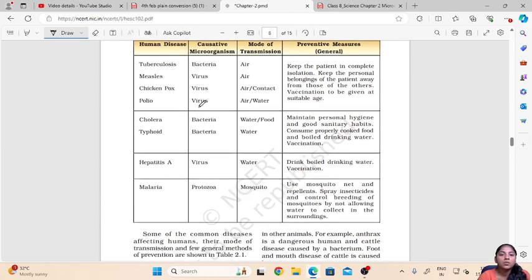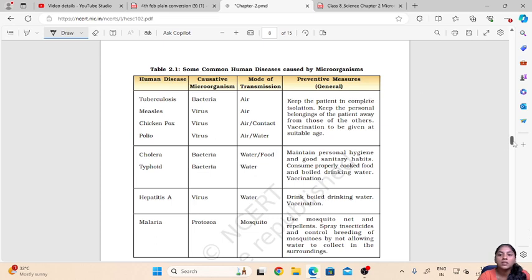So here is a chart of common human diseases which are caused by microorganisms. Here we have human diseases, the microorganism or the pathogen which causes the particular disease, the mode of transmission, that is how the disease is transmitted, and then preventive measures. So tuberculosis is caused by bacteria and it is transmitted through air.